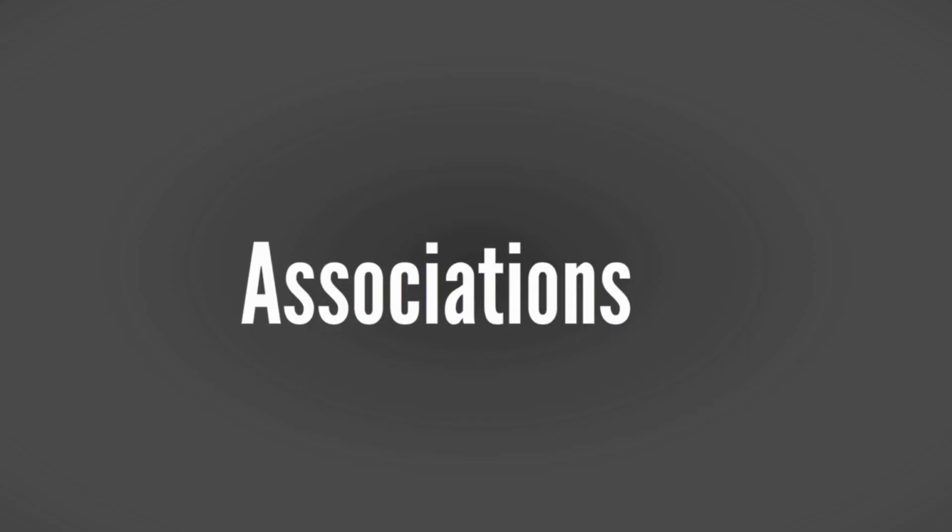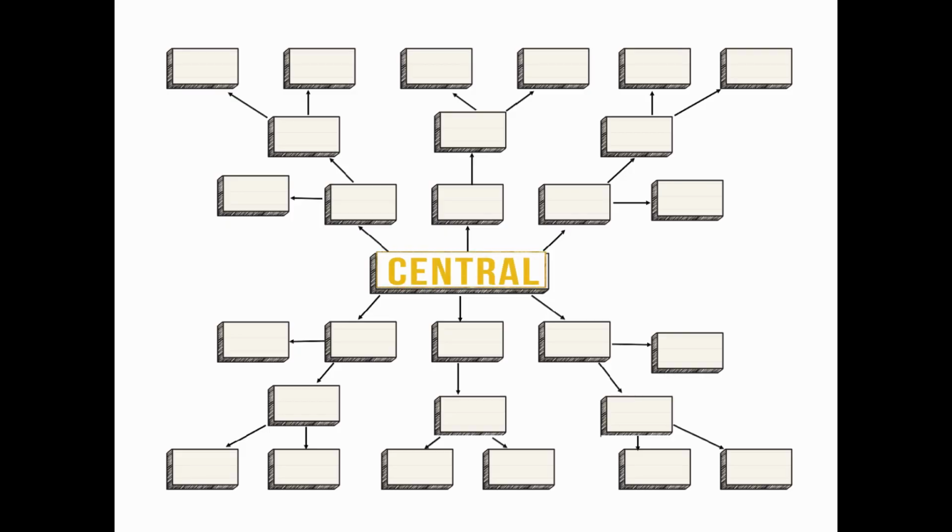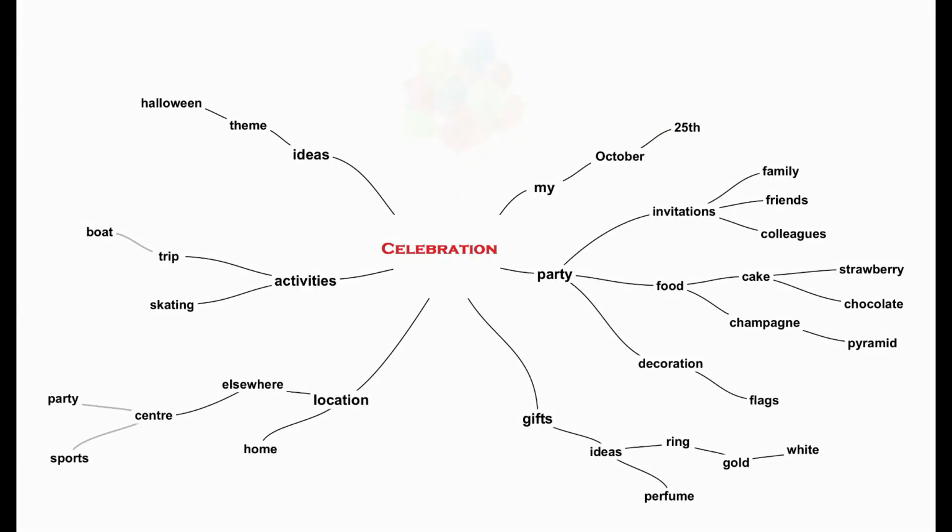Association. From the central theme, associations radiate out. Associations directly from the central theme are called first level associations. Then second level associations are created, and so on. The brain thinks by imagination and association. When associations are created, connections are made. These connections are essential for remembering and thinking.